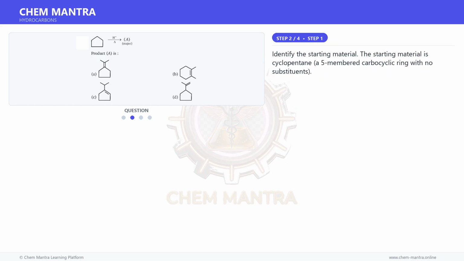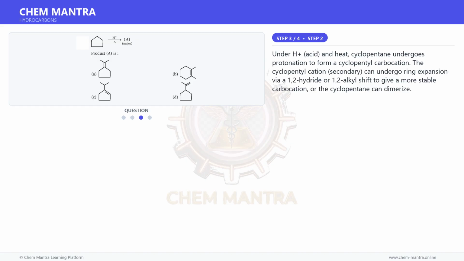Moving on to the next step. Identify the starting material. The starting material is cyclopentane, a 5-membered carbocyclic ring with no substituents. Moving on to the next step. Under H+ acid and heat, cyclopentane undergoes protonation to form a cyclopentyl carbocation.